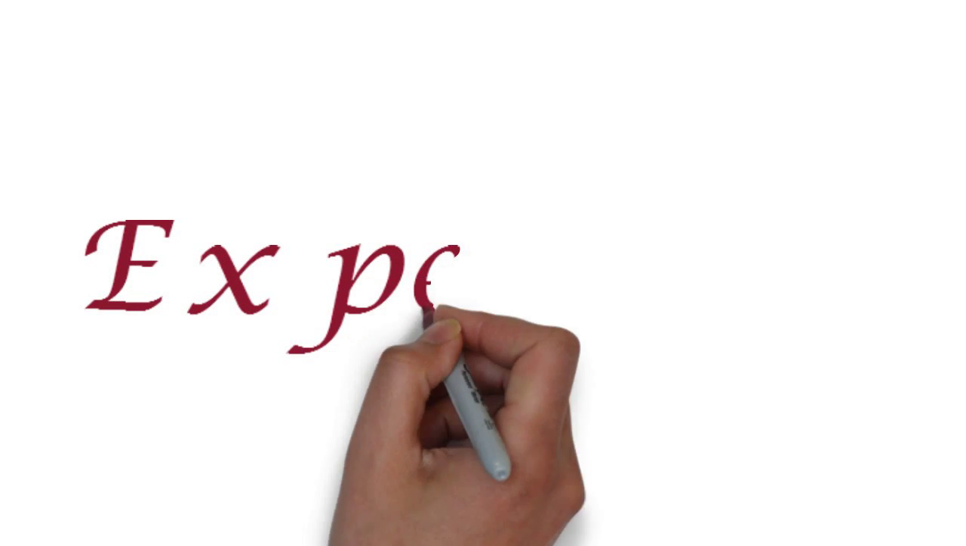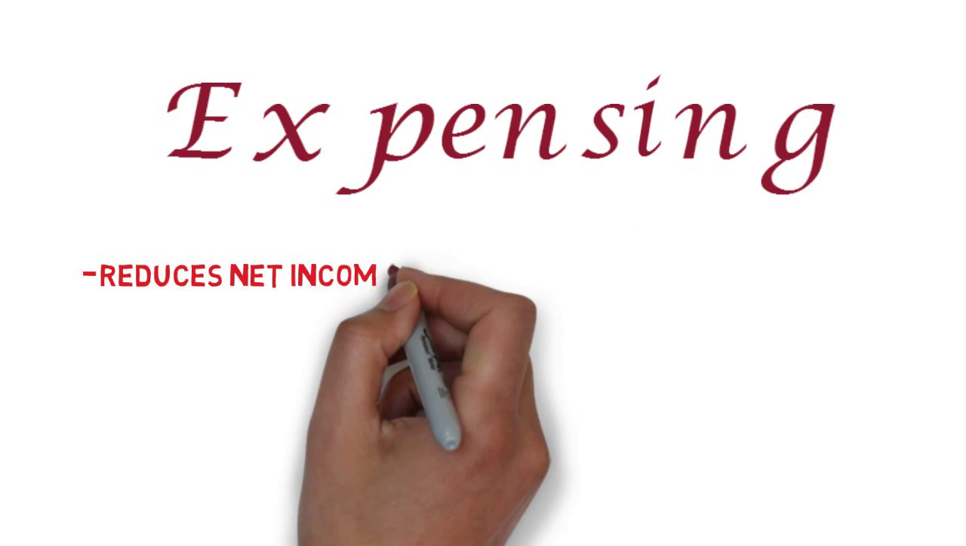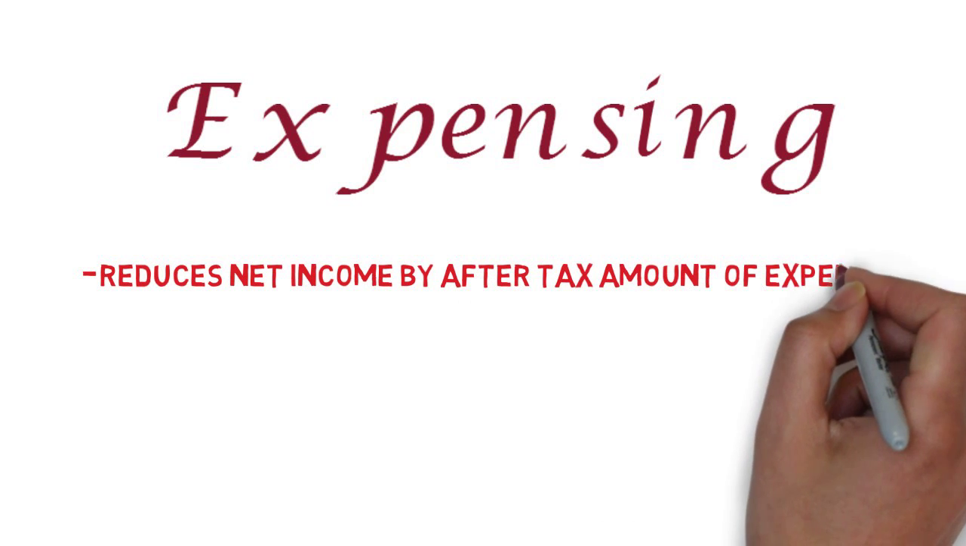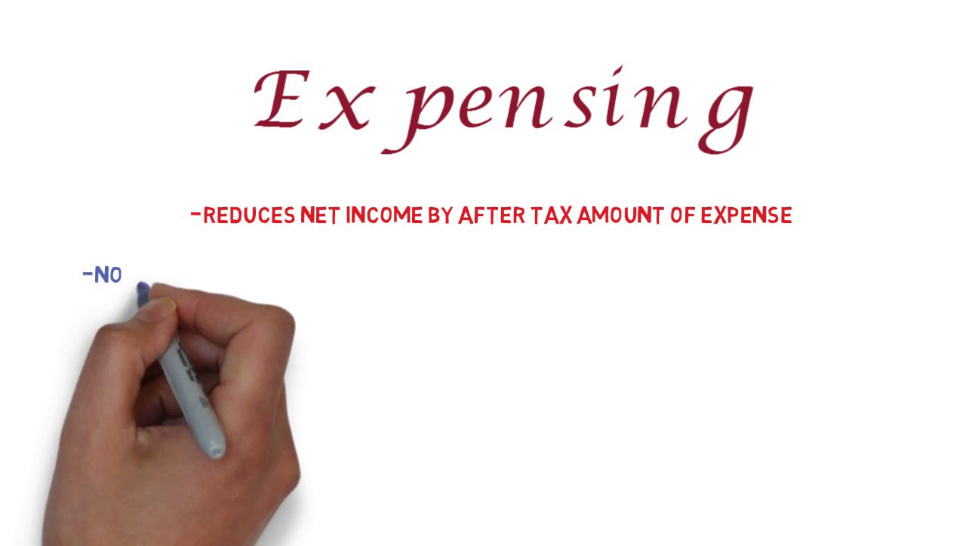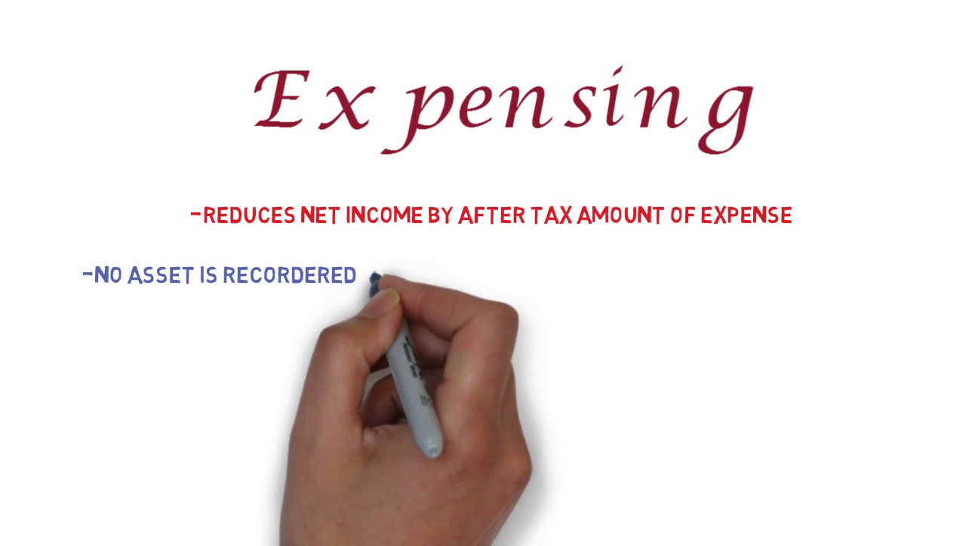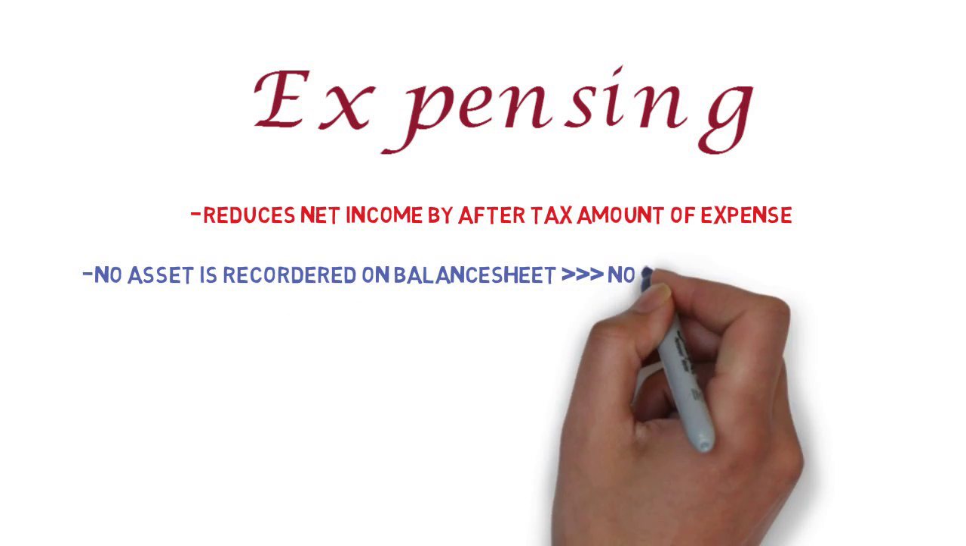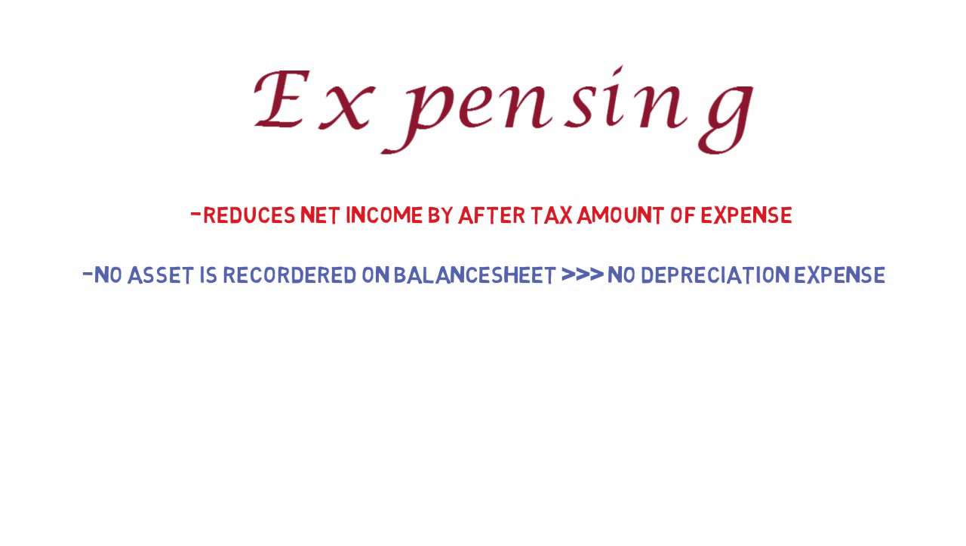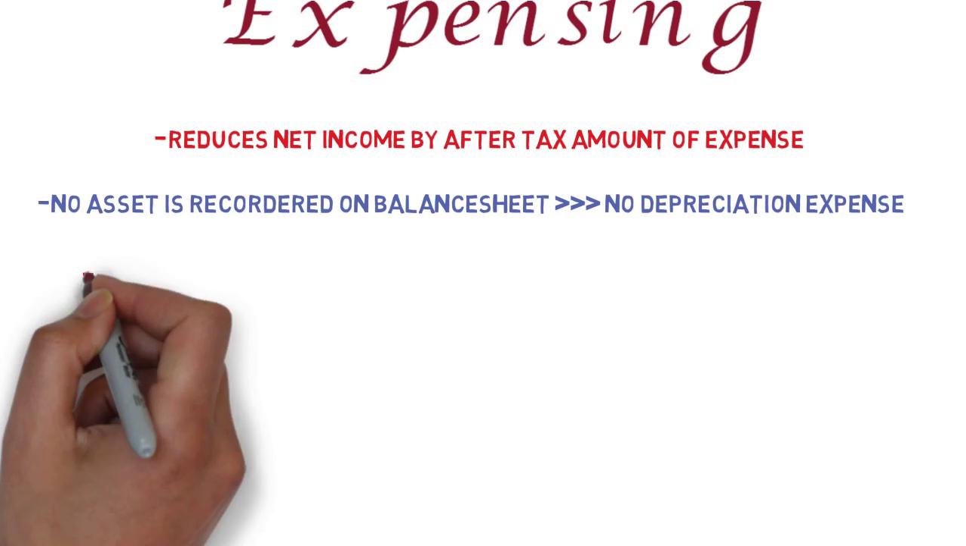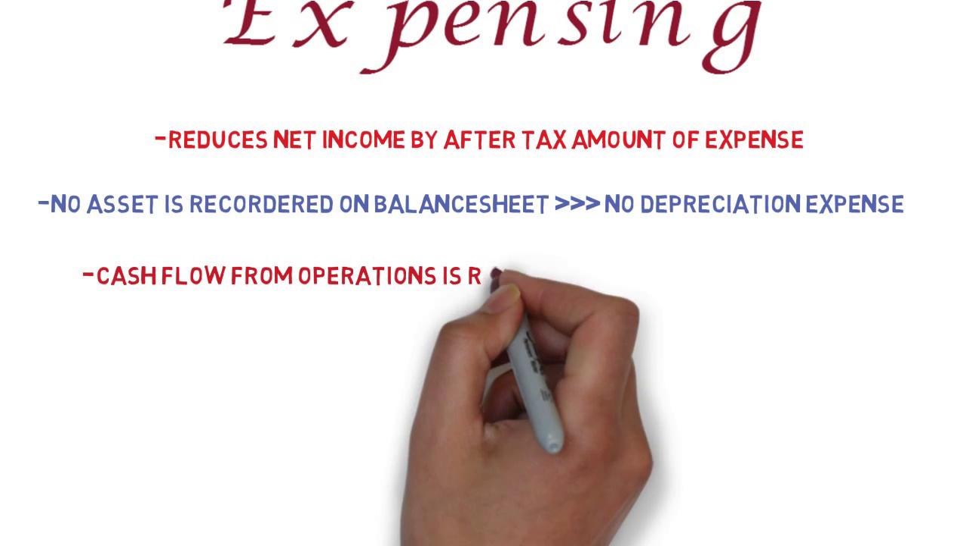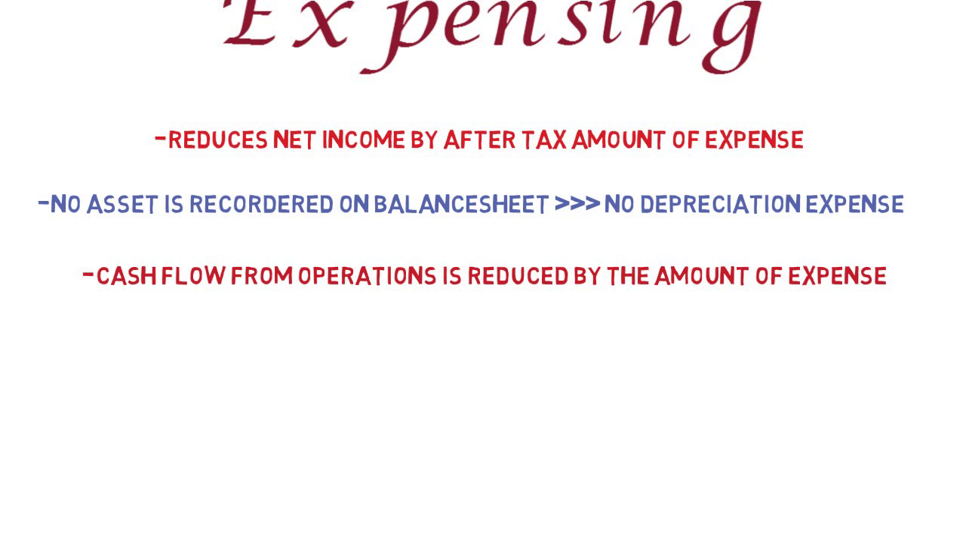Alternatively, an expenditure that is expensed reduces net income by the after-tax amount of the expenditure in the period it is made. No asset is recorded on the balance sheet and thus no depreciation occurs in subsequent periods. The lower amount of net income is reflected in lower retained earnings on the balance sheet. An expenditure that is expensed appears as an operating cash flow in the period it is made. There is no effect on the financial statements of subsequent periods.